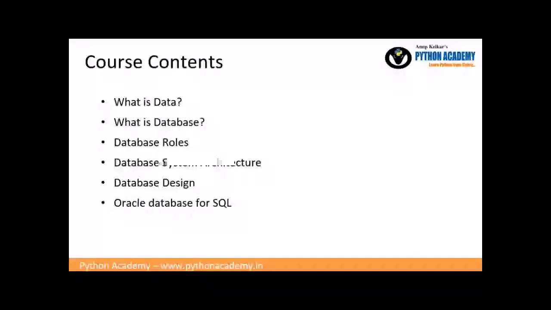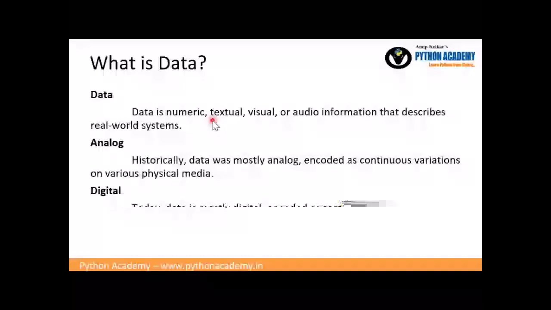So let's talk about the first thing, data. So what is data? Data is numeric, textual, visual or audio information that describes a real world system. When I say numeric or textual, it is just like an Excel file which has some numerical and textual data. Like if you consider an employee table in Excel, on a complete sheet I have employee details, like name, surname, age, ID, joining date, so many things will be there. Each one is just a numerical, date or text format. That is the simplest data.